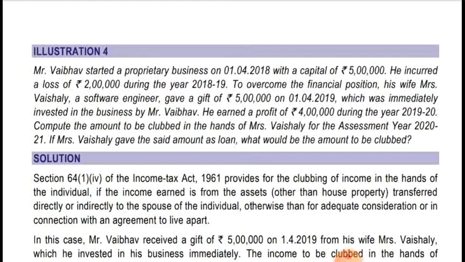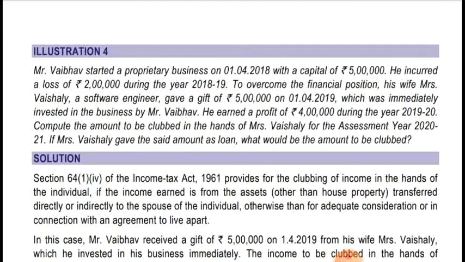So in the second answer, clubbing provision will not be applicable. But in the first answer, as you all know, we have to compute gross total income, that is 4 lakh, which is received from the business by Mr. Weber. In that case, a proportionate amount of capital gain will be taxable in the hands of Mrs. Vaishali. We have to see the total amount invested at the beginning of the previous year, that is on 1st April 2019, that is 5 lakh minus 2 lakh invested by Mr. Weber, that is 3 lakh.